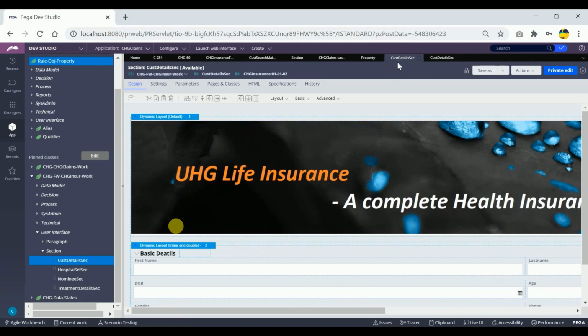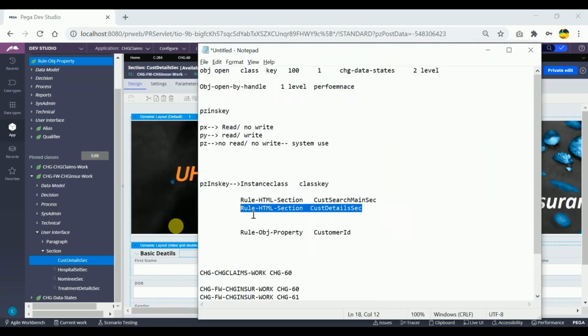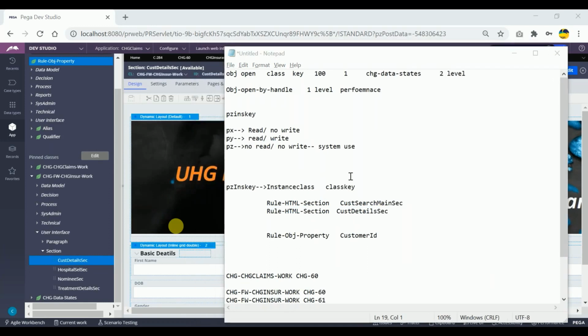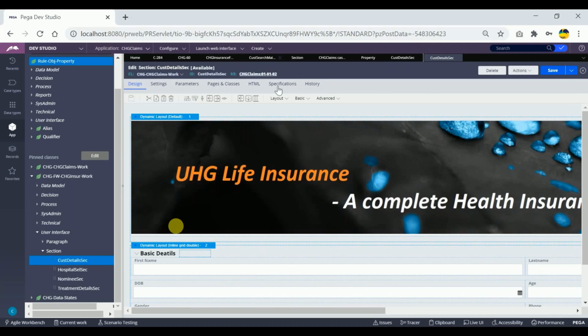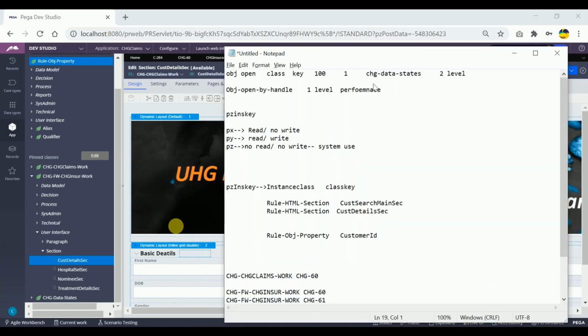So for this, what you have told me is pzInsKey will be rule HTML section customer details section. Now, can you tell me the pzInsKey of this one? You are able to see and tell me.